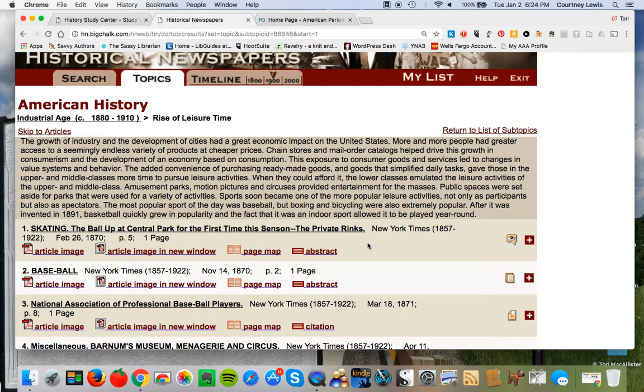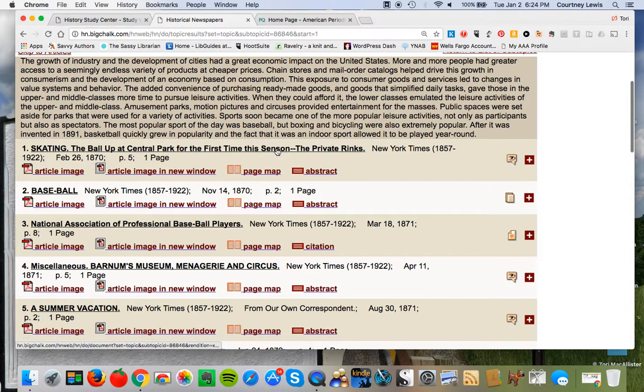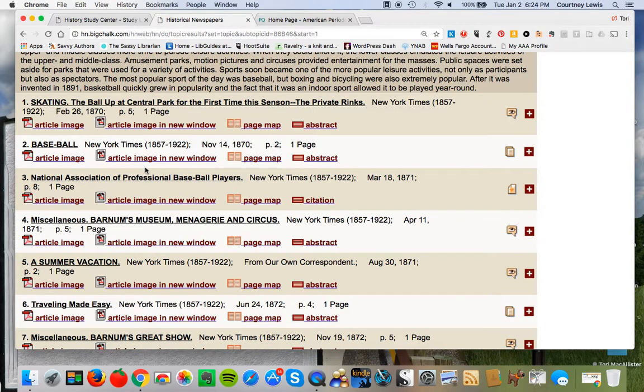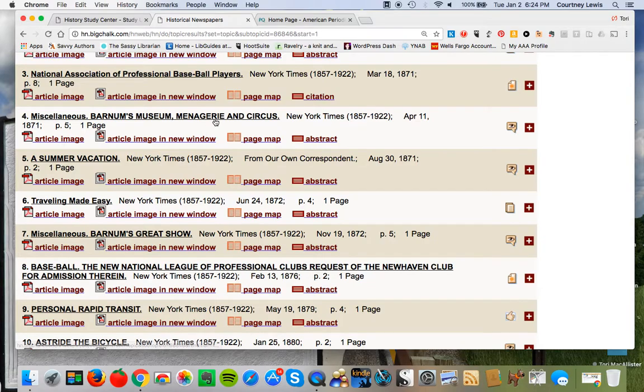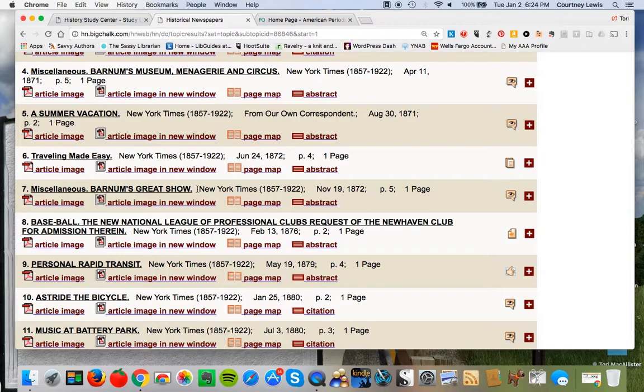So note what it goes ahead and does. The historians and librarians associated with this database have put together all of the articles that I need in order to understand this better, and they've done it in chronological order. Starting in 1870, they're talking about private skating rinks, which didn't exist prior to then. Here's baseball, which actually has a hyphen because that's how new it is. And you have this professionalization. We have the circus. We have this idea of a summer vacation. There's no such thing as a vacation or a weekend unless you're incredibly wealthy.